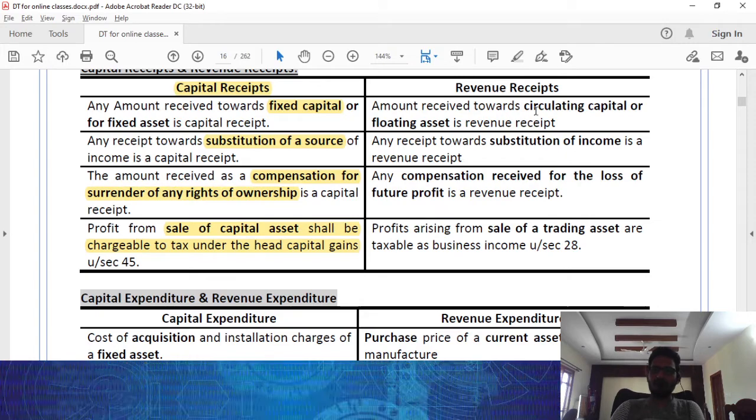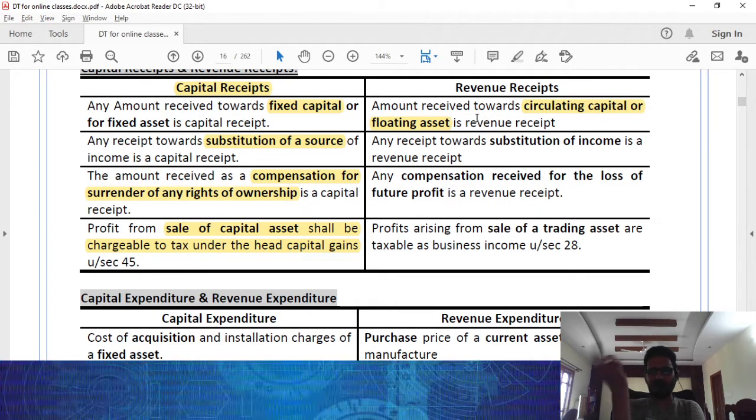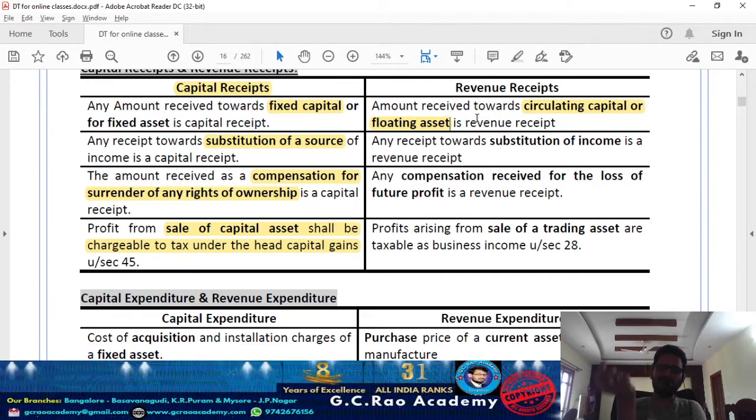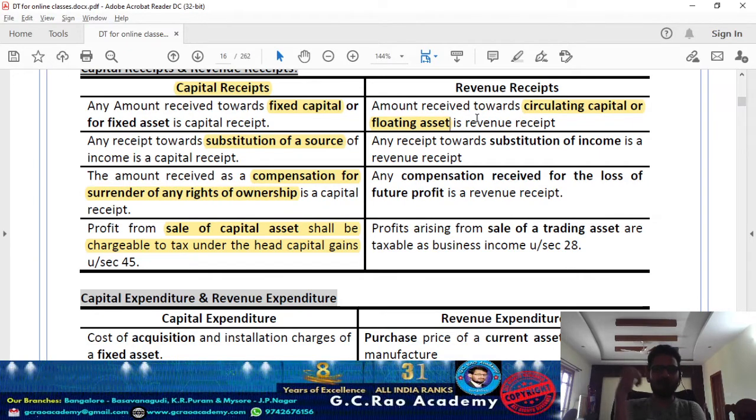Now, revenue receipt: any amount received towards circulating capital or a floating receipt. Basically, by sale of any current asset, the amount you get, and a current asset is nothing but inventory, which I'm selling off, is a revenue receipt. Even any receipt towards substitution of income, not a source of income. For sacrificing one series of income, I'm getting paid for it.